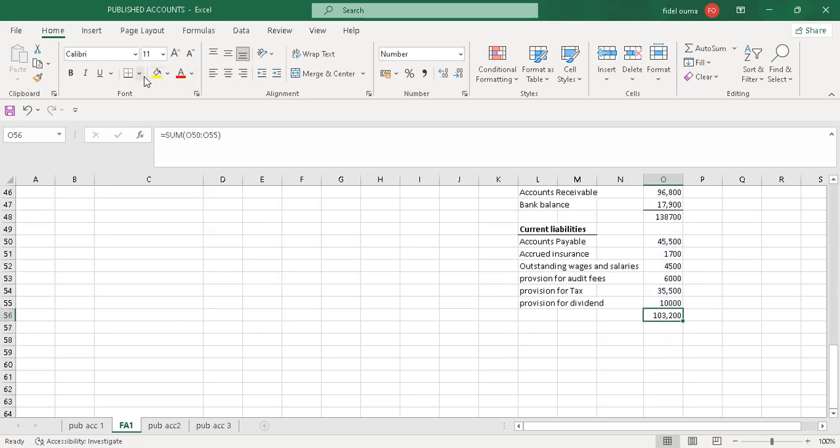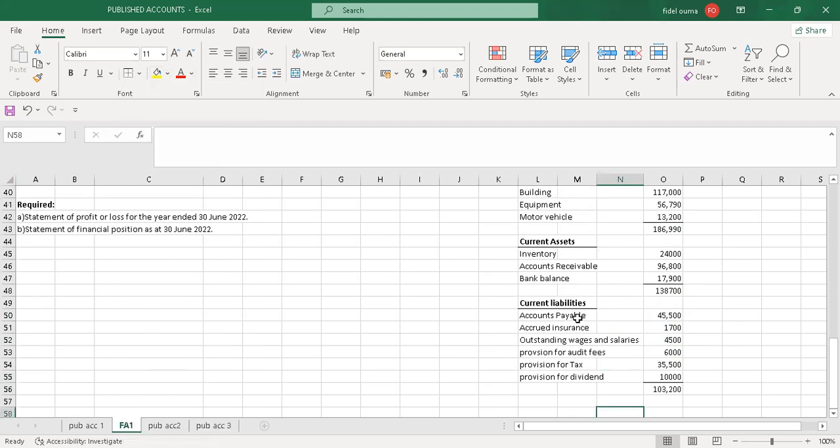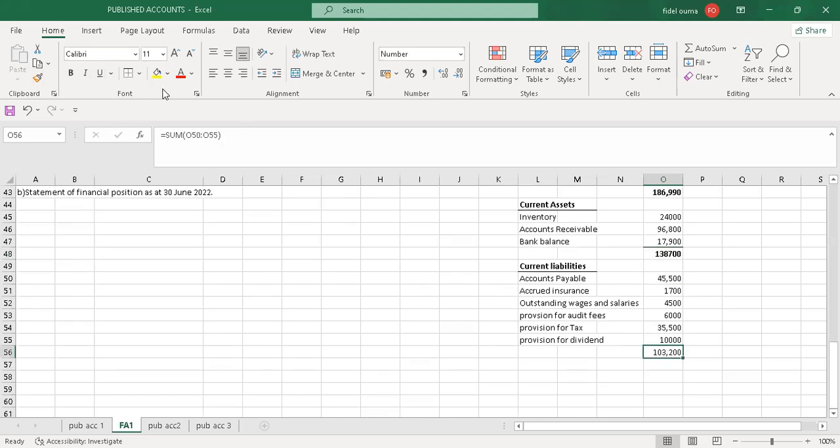So I'll just create a top border. And maybe you allow me to highlight the values and bold this so that you can see it clearly on your side. I'll also bold the total current liabilities.